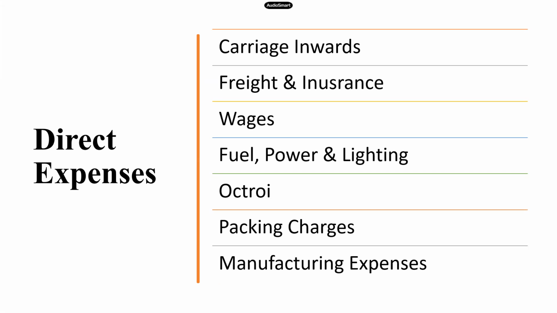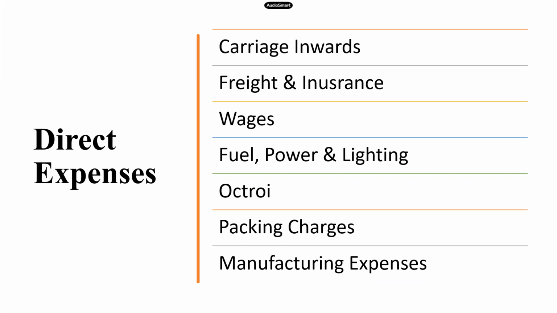All those things are also called direct expenses. And the last item is the manufacturing expenses. So what are manufacturing expenses? All the expenses which are related to the manufacturing of goods are called manufacturing expenses. So as I told you, in the factory premises, whether it is wages paid, factory lighting, power, insurance of factory, all the expenses related to the factory are called manufacturing expenses, and all of them are debited to your trading account.